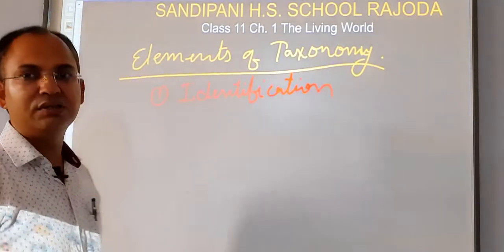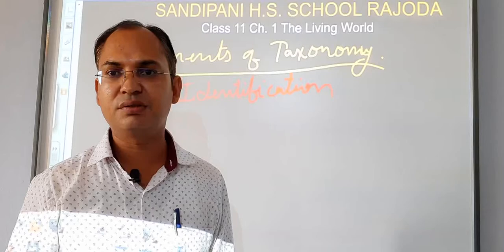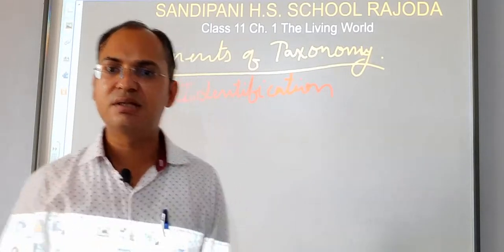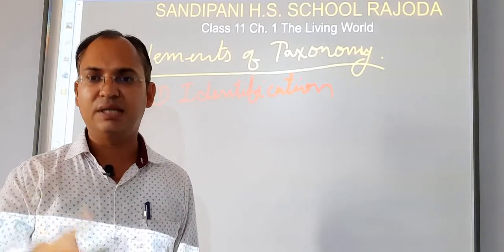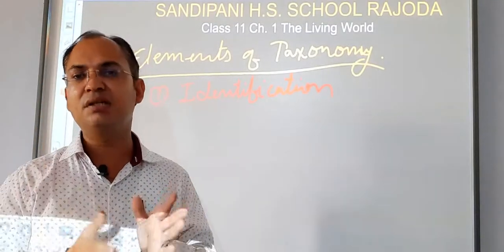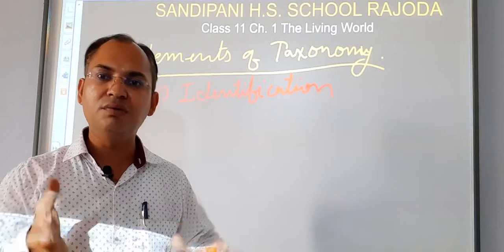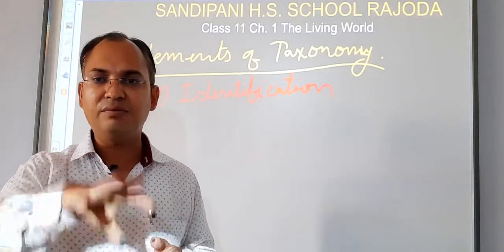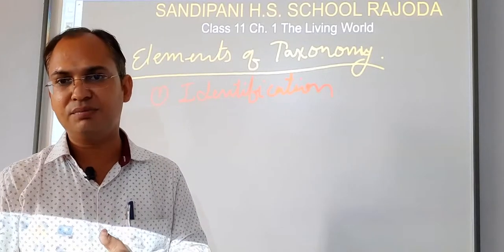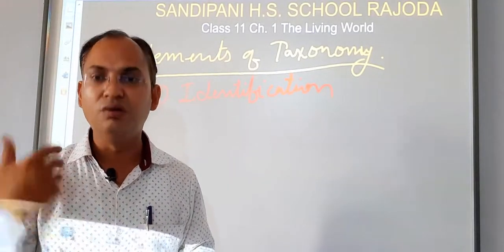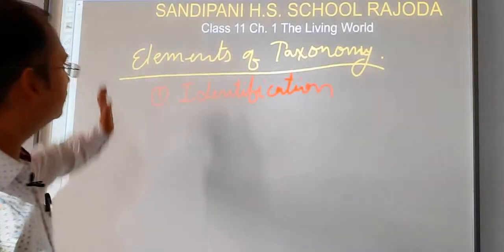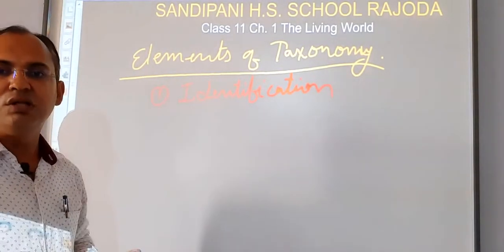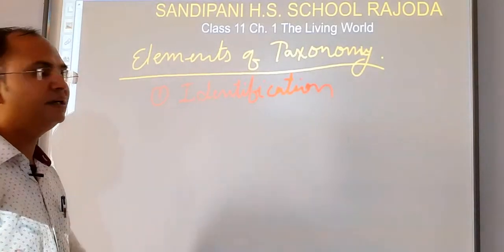Identification means, students, to identify the living organisms on the basis of their characters or genetic information or physiology, anatomy, by any characters, if it is different from all the living organisms which were discovered earlier, then we have to identify the new living organism which is till date not known. That process of knowing the new living organism is known as identification.